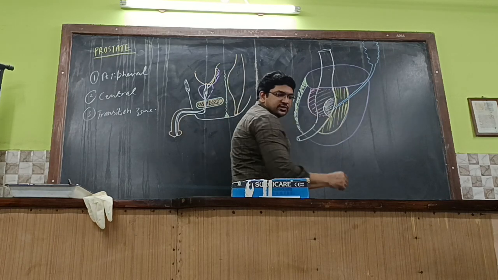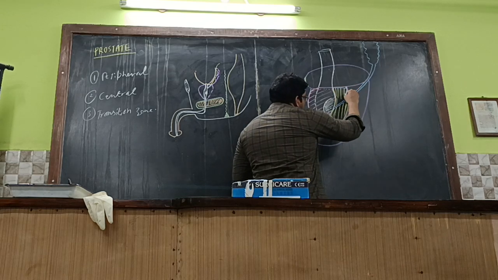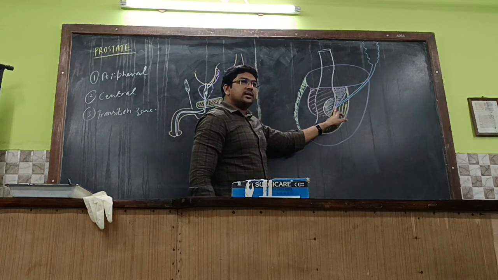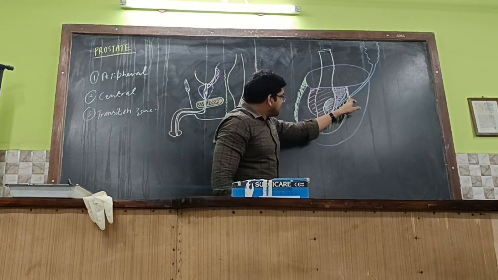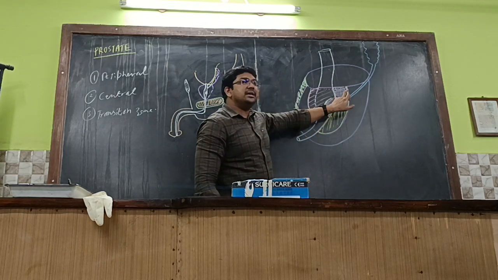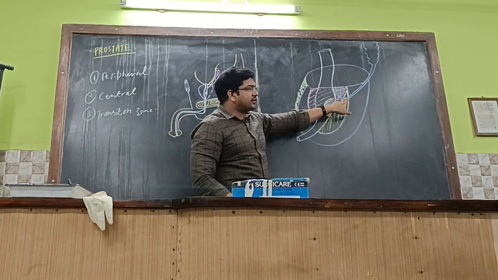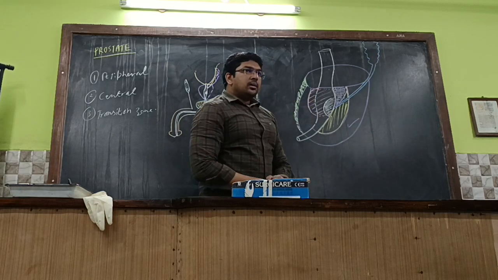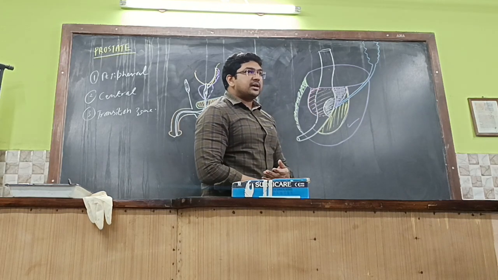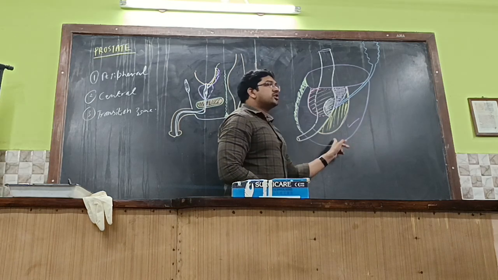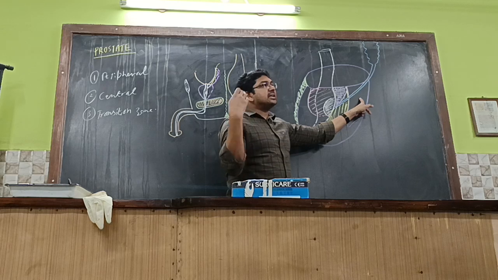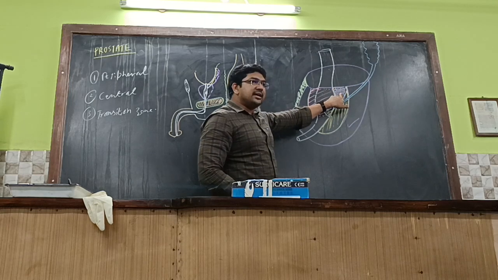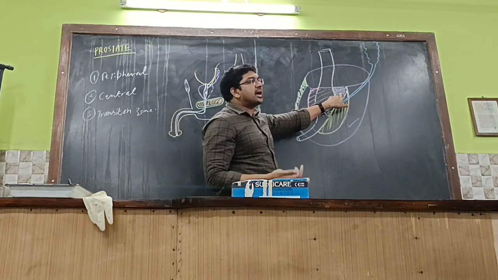Among them, if you see properly, this part will make the median lobe. What is that? The median lobe of the prostate will be in between the pre-prostatic part of the urethra and the ejaculatory ducts. In between these two is the median lobe, anatomically or surgically. Getting it or not? So this part over here will be giving rise to benign prostatic hypertrophy, and this part, the peripheral zone, will be giving rise to carcinoma. The malignant form of the prostate will be given by the peripheral zone, and this zone contains the median lobe, so obviously it is benign prostatic hypertrophy.